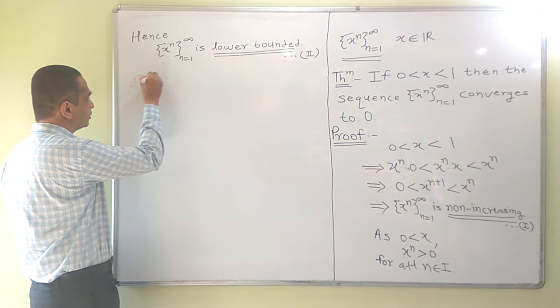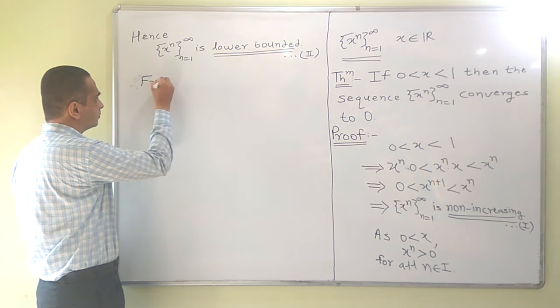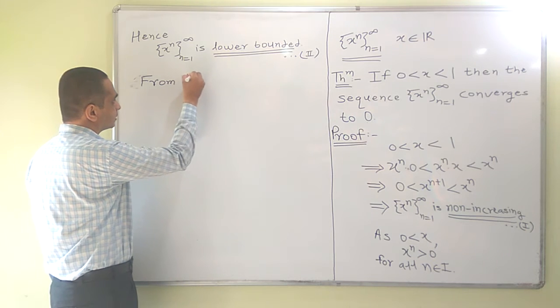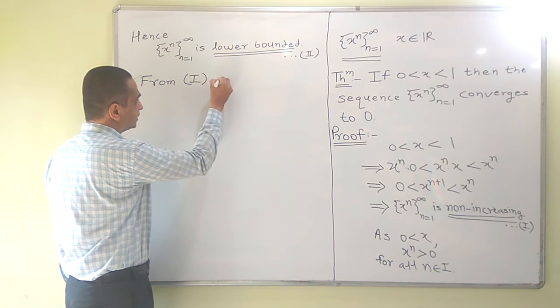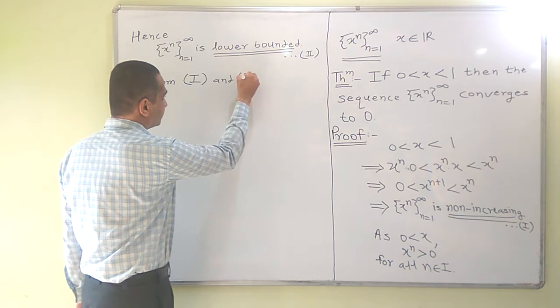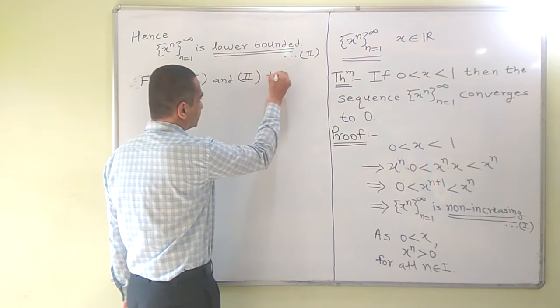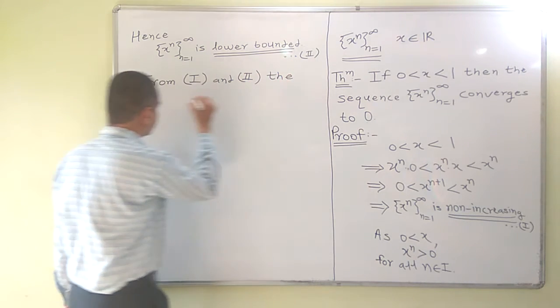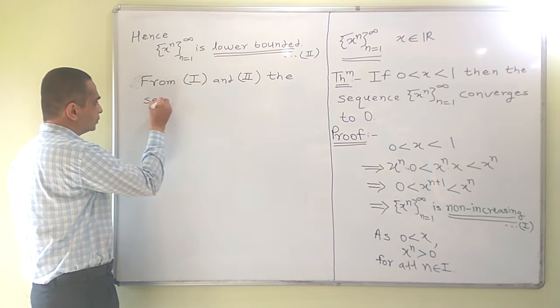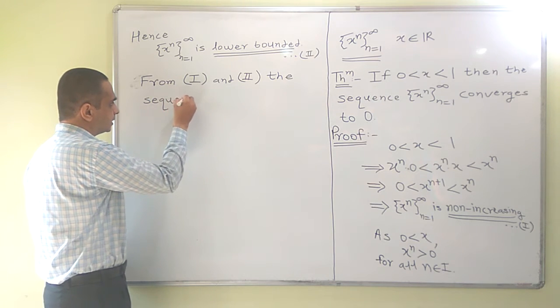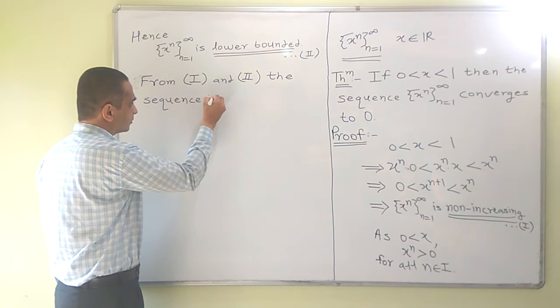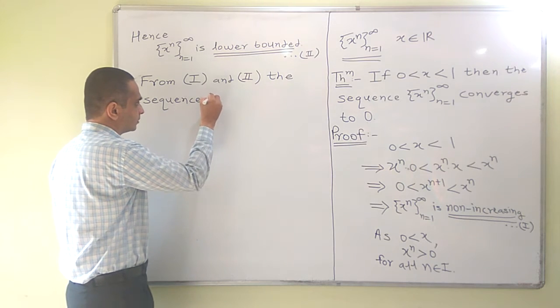So let us write the conclusion from first and second. The sequence x raised to n is convergent.